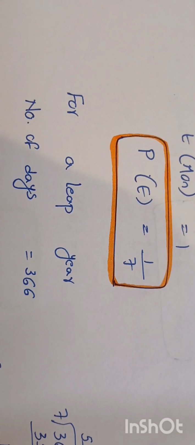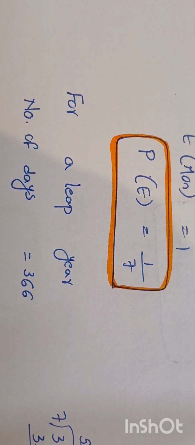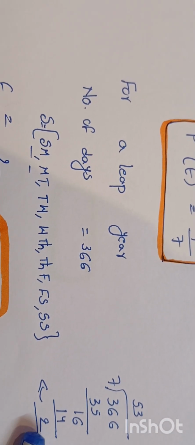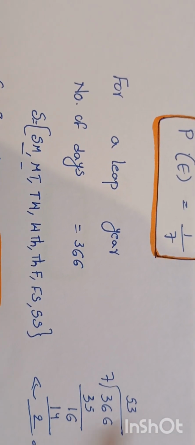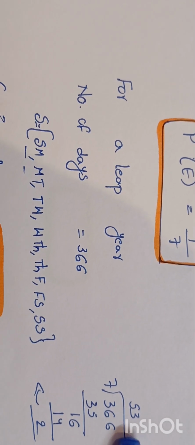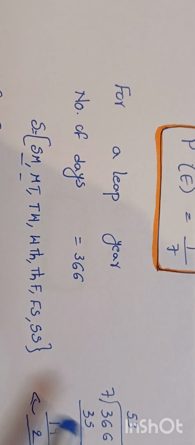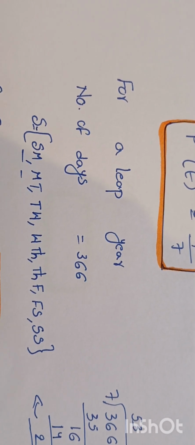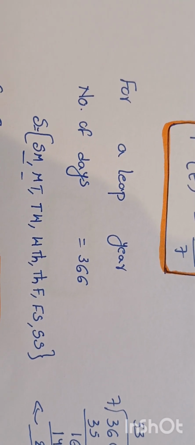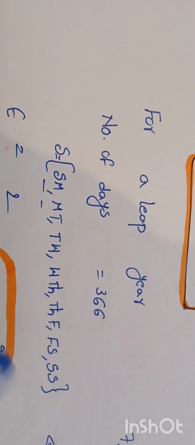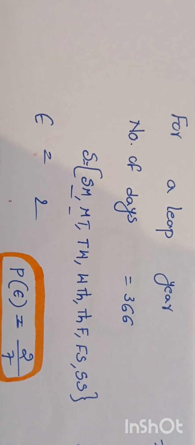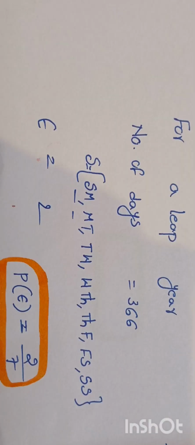And for a leap year, the number of days is 366. And 52 weeks are confirmed and the remaining 2 days. And for 52 weeks, 52 Mondays are confirmed. The remaining 2 days may be Sunday-Monday, Monday-Tuesday, Tuesday-Wednesday, Wednesday-Thursday, Thursday-Friday, Friday-Saturday, Saturday-Sunday. The number of favorable outcomes for getting Monday is 2. The probability is 2 divided by 7.